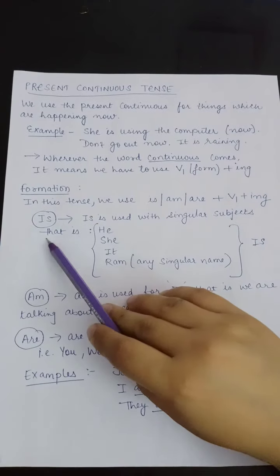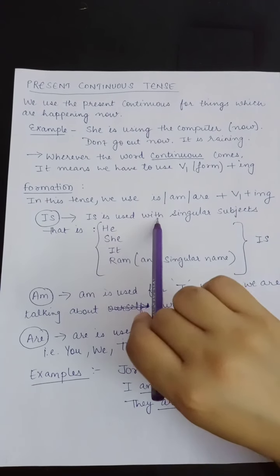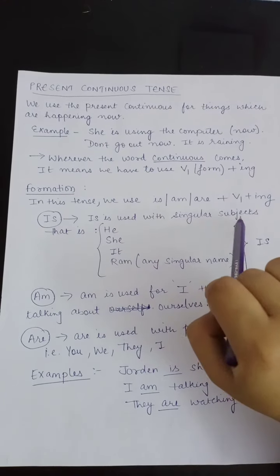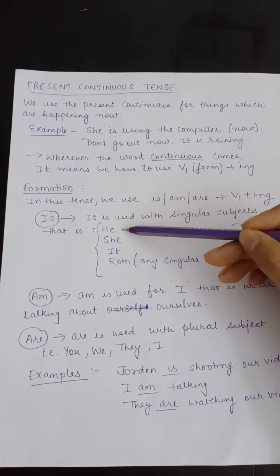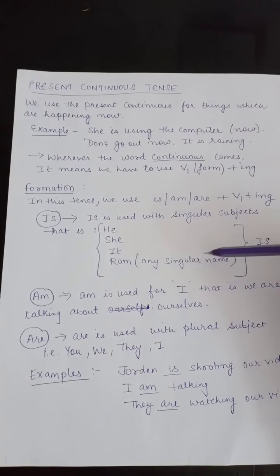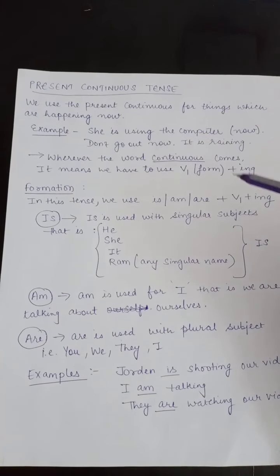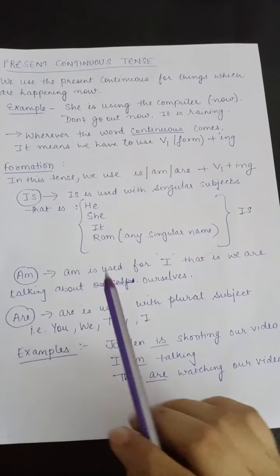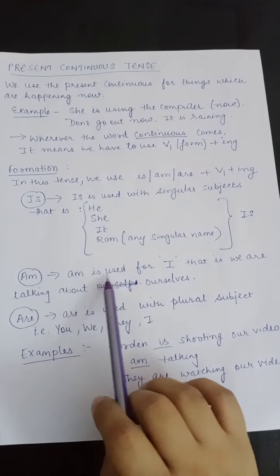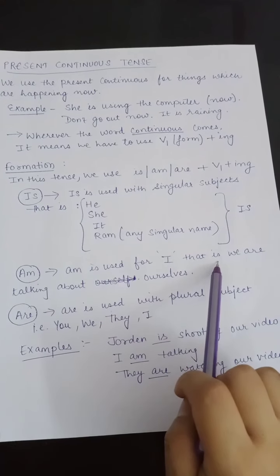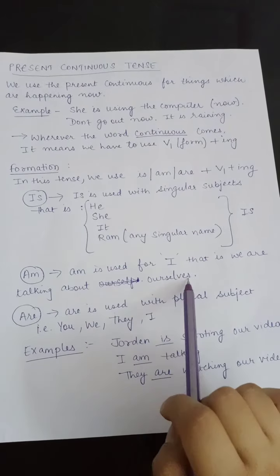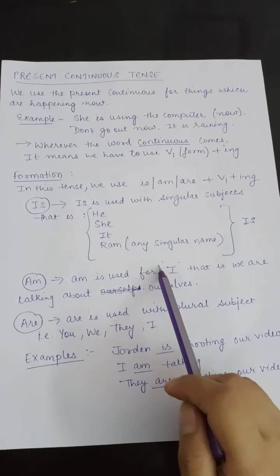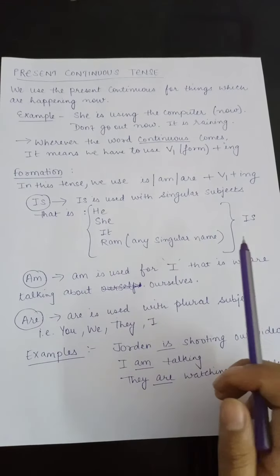Is is used with singular subjects, that is he, she, it, or any other singular name, let's say Ram. We will write is. Am is used for I, that is, when we are talking about ourselves.